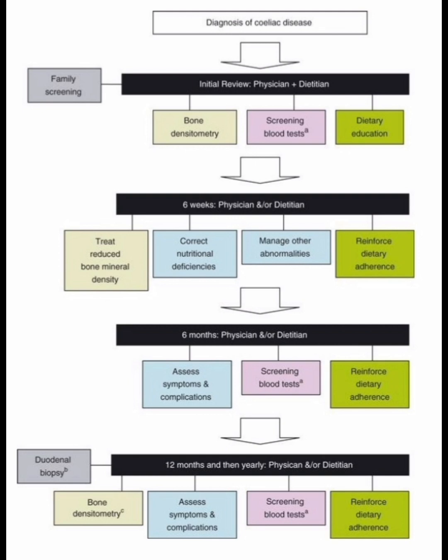And the last step is 12 months and then yearly, physicians and/or dietitians. We do duodenal biopsy, bone densitometry, assess the symptoms and complications, screening blood test, reinforce dietary adherence. So this is all about the celiac disease history and its discussion. Thank you.